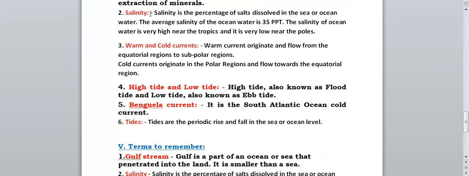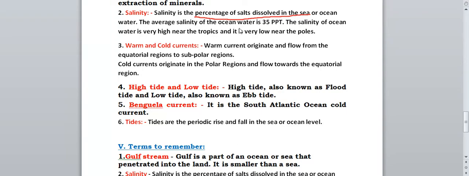Next point we have salinity. What is salinity? Saline water, you have heard. Salinity means the amount of salt present in water. In simple terms, it is the amount of salt present in the water. Salinity is the percentage of salt dissolved in the sea or ocean water. How much percentage of salt is dissolved in sea water, that is called salinity.